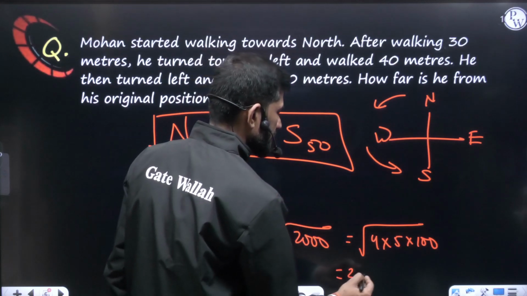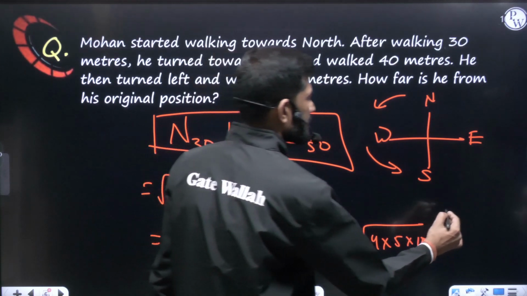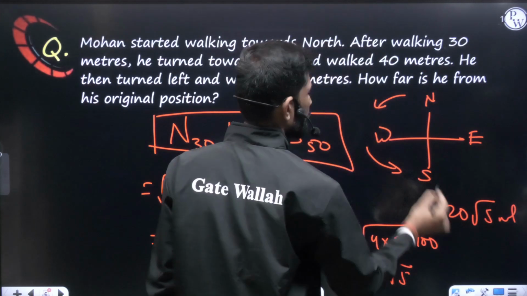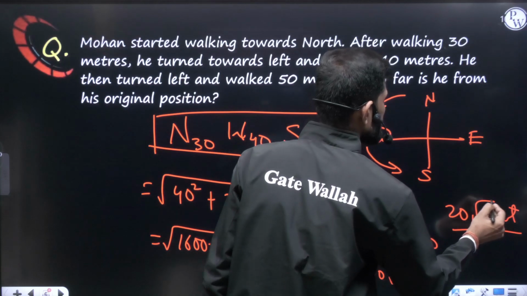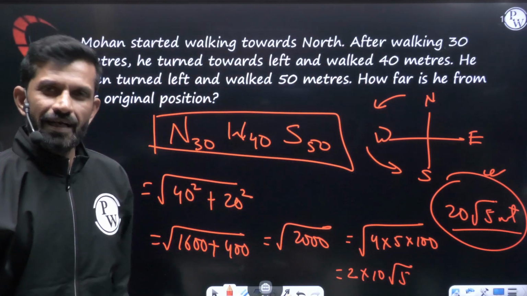And for 100 the square root is 10, that is root 5. So 2 tens are 20 root 5. This many meters is away from the starting point. This is our answer. As simple as that. Let us see some more questions.